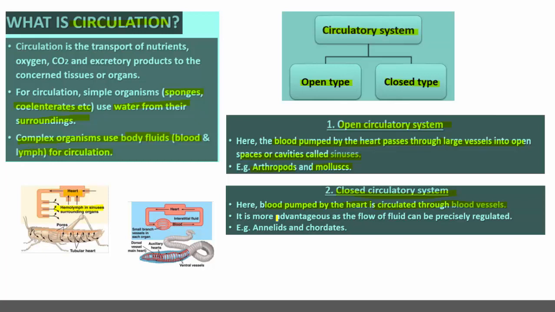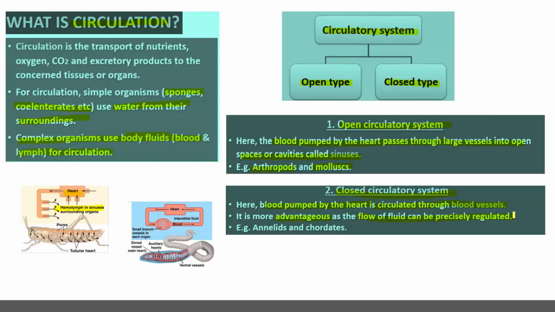And it is more advantageous as the flow of the blood can be precisely regulated. Where exactly the blood is circulating, the flow of the blood can be traced within the body because the blood is flowing within the blood vessels.